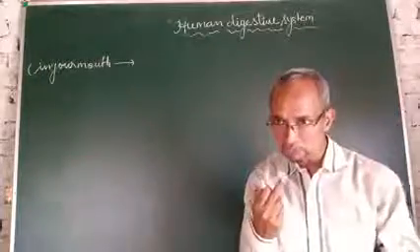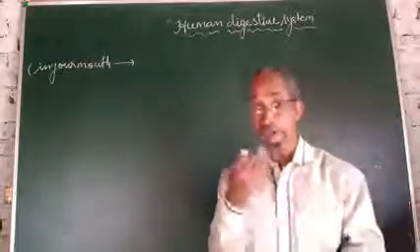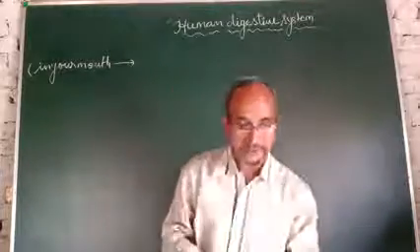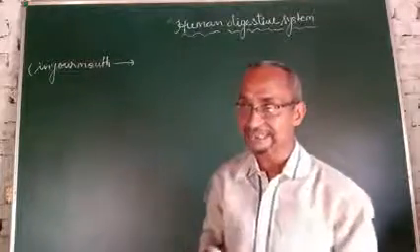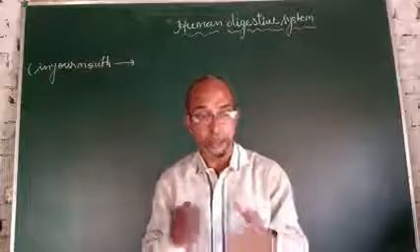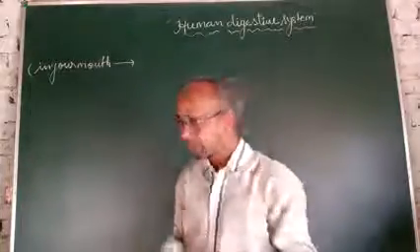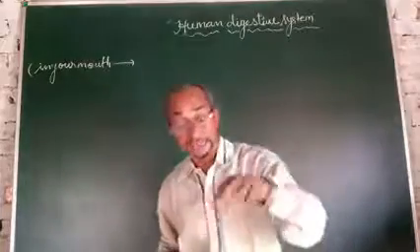What is the work of teeth? Teeth cut food into small pieces, chew and grind it. After this, the salivary glands secrete a watery liquid called saliva. What are salivary glands? Salivary glands are in the mouth.